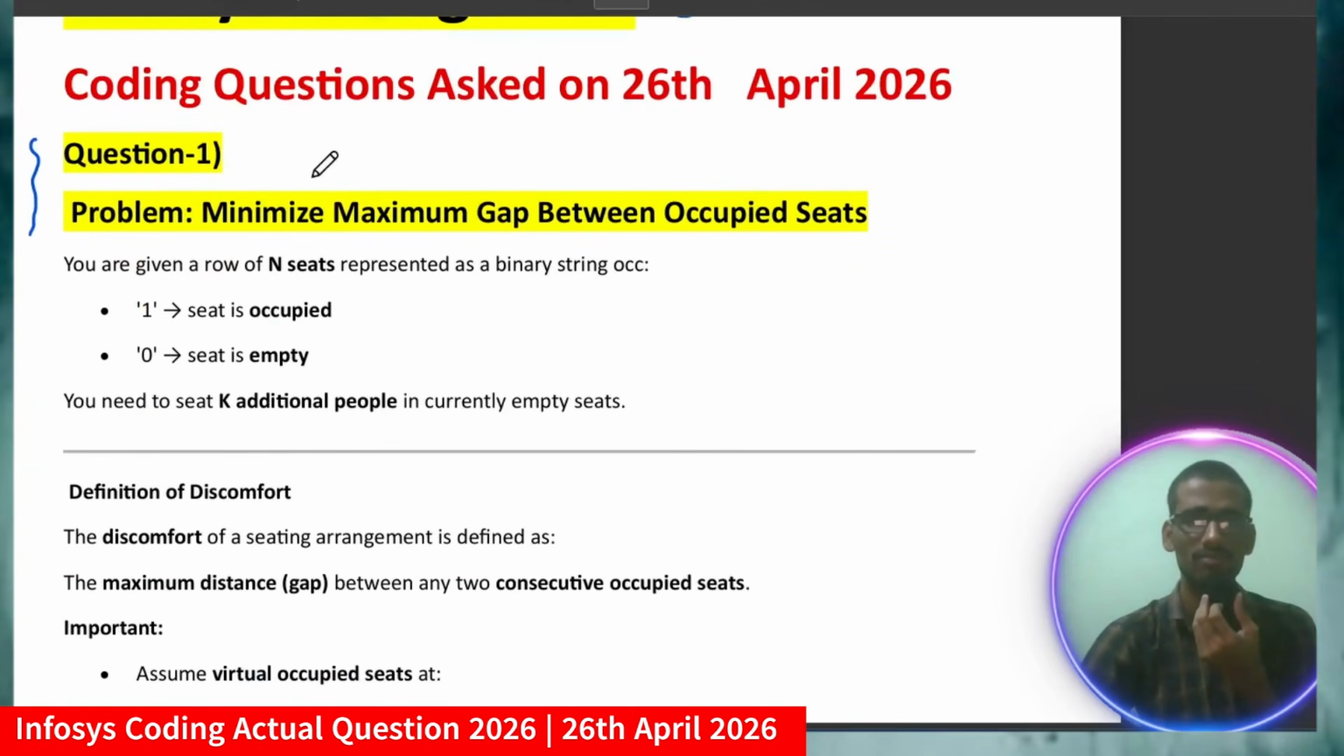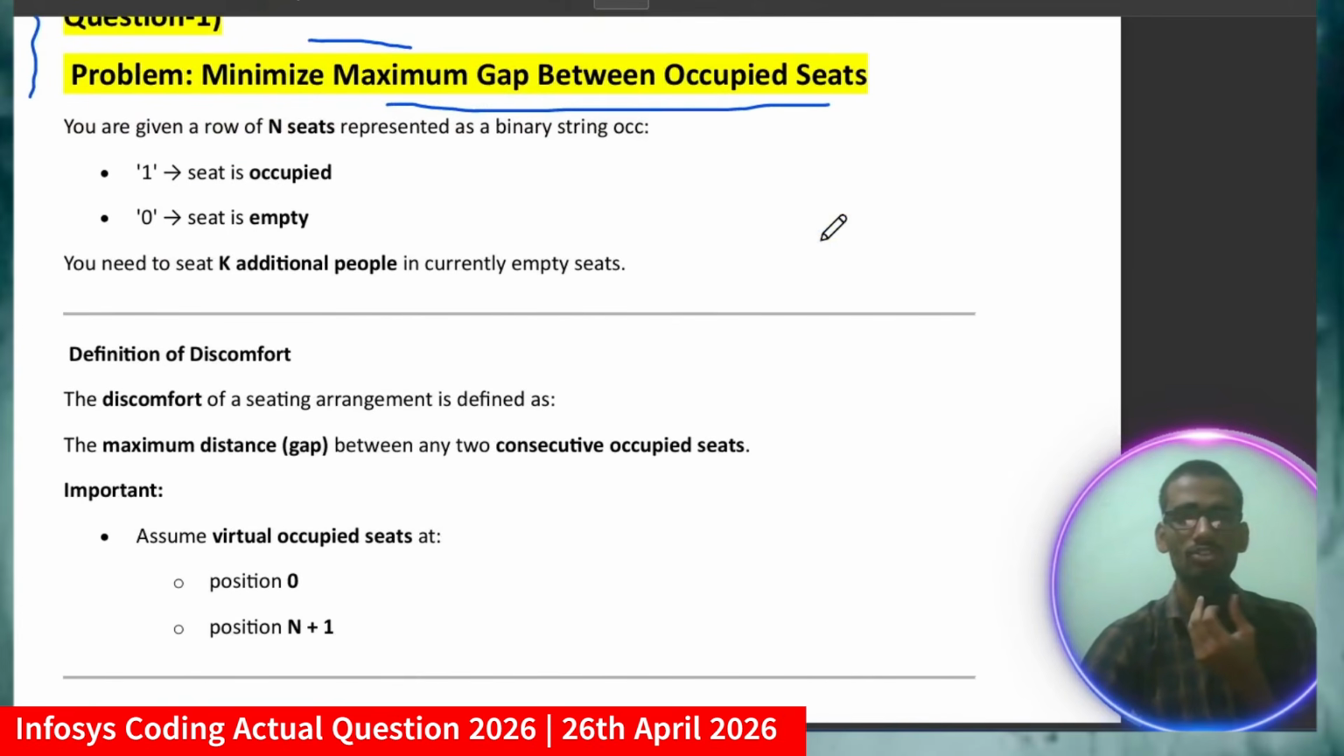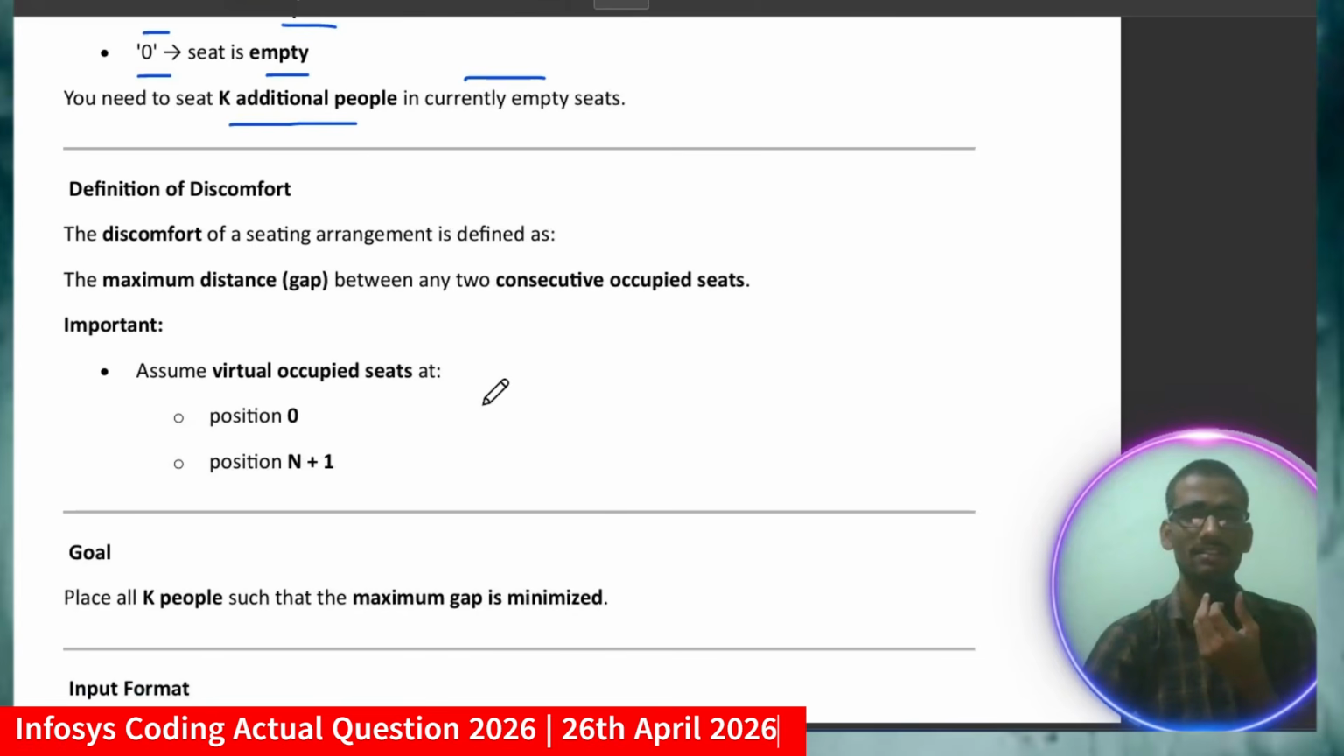So let me discuss without wasting our time. Question number 1 was: minimize maximum gap between occupied seats. You are given a row of n seats represented as a binary string occ, where 1 represents the seat is occupied and 0 represents the seat is empty. Now you need to seat k additional people in currently empty seats. I know you didn't get it, but when I discuss with an example, you will get clarity. So what is the definition of discomfort here? The discomfort of a seating arrangement is defined as the maximum gap between any two consecutive occupied seats.